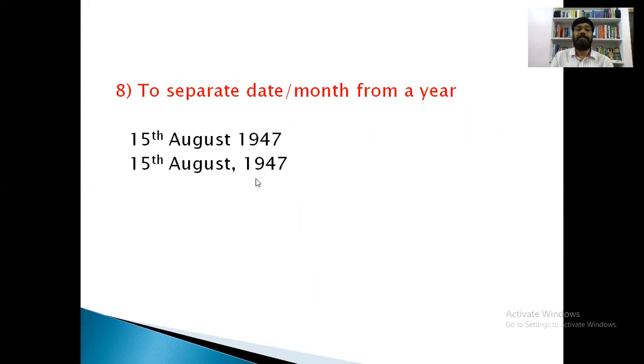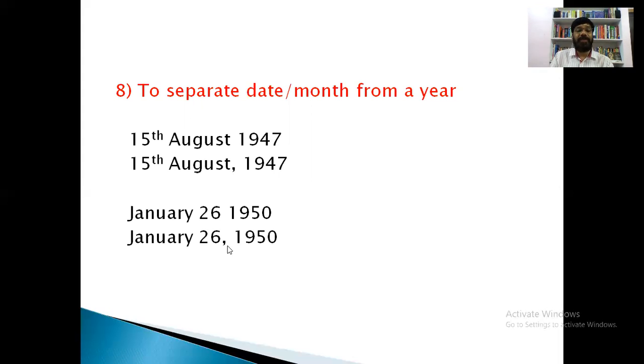Okay, and for separating the date, or month, from year, we have to use a comma, right? So January 26th, comma, 1950. This is the 8th use of comma. And here is the 9th use of comma.